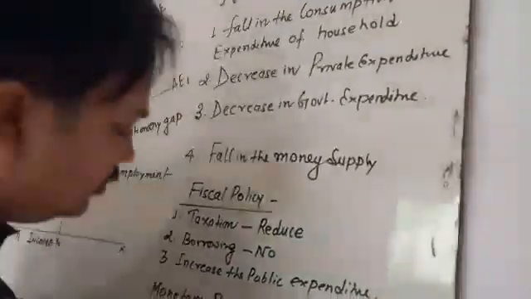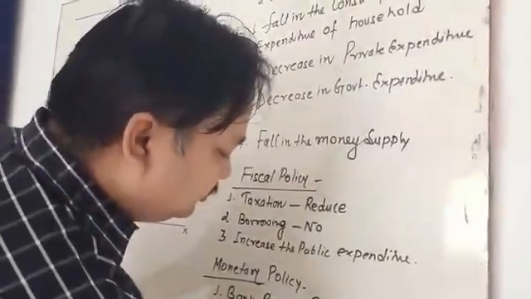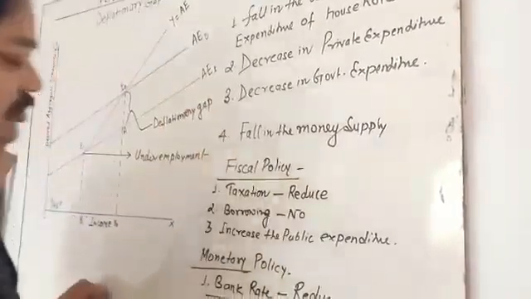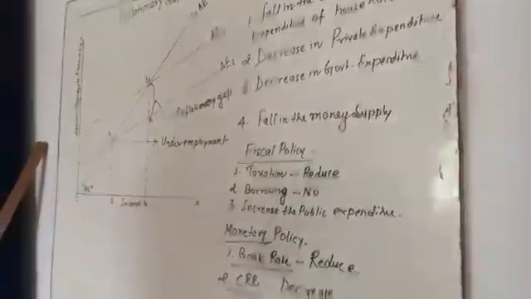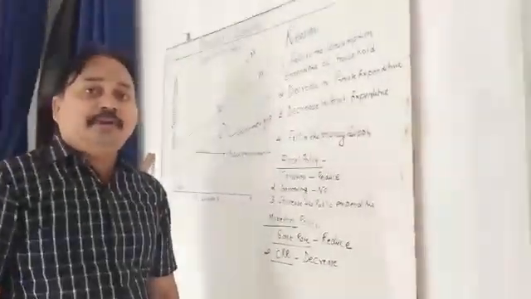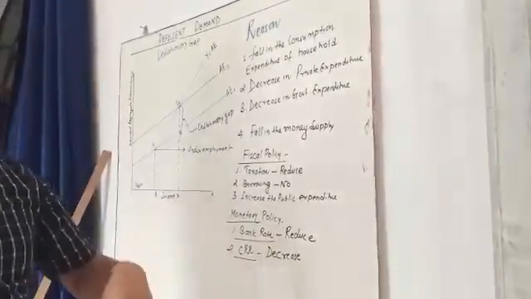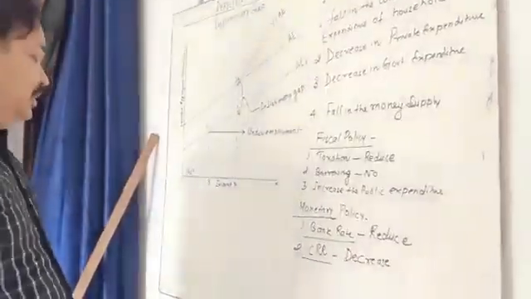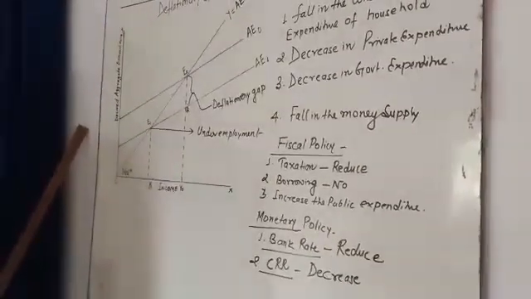So this time, decrease. The CRR is going to decrease. It means the commercial banks are not going to keep more cash reserve than previously. So these are the monetary policy measures.